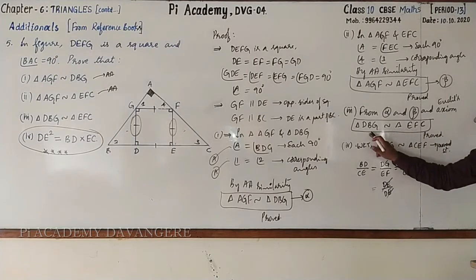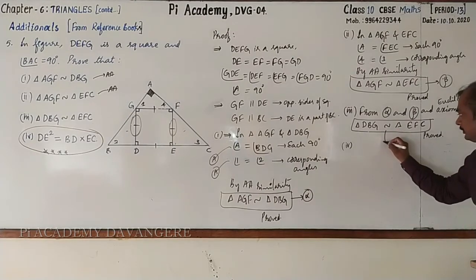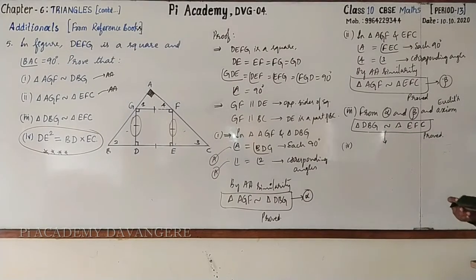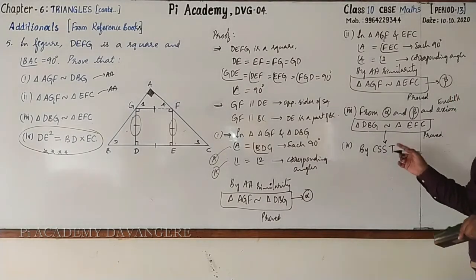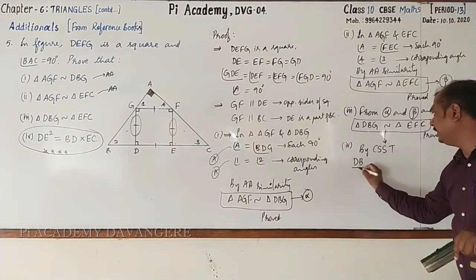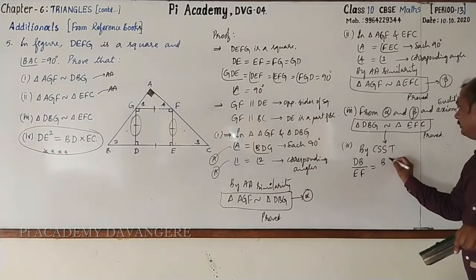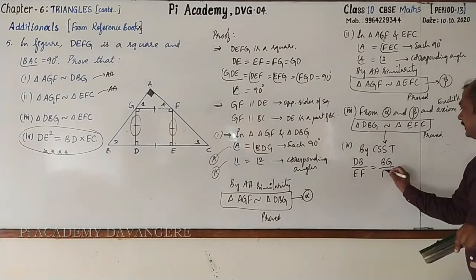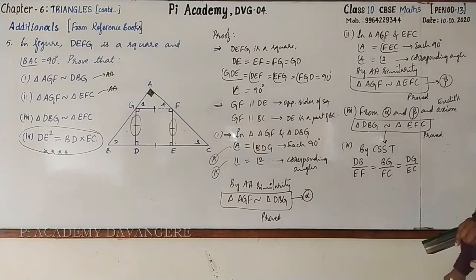That's why I'm going to take these two triangles only. Hence I'll rub it. From this, as these two triangles are similar, by CSST, corresponding sides of similar triangles, how do you go for writing? It is DB by EF is equal to BG by FC equal to DG by EC. Followed?